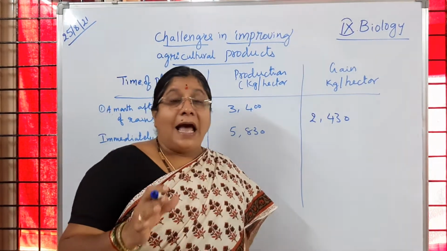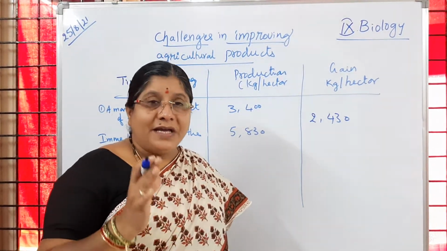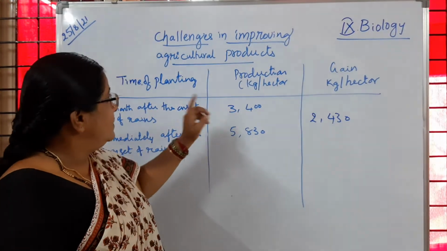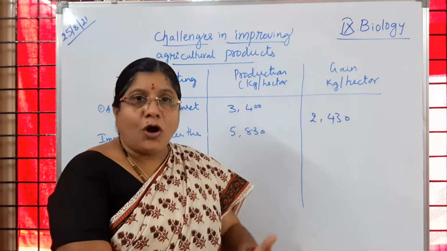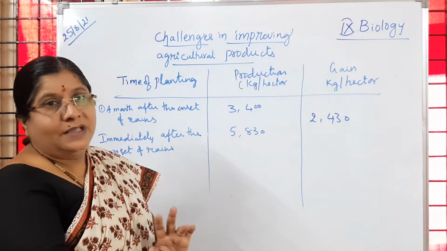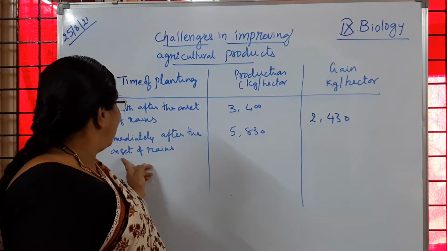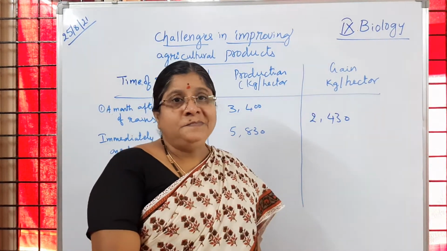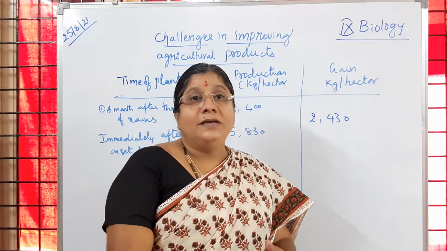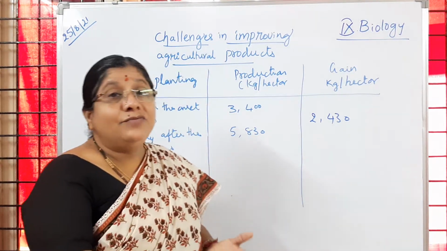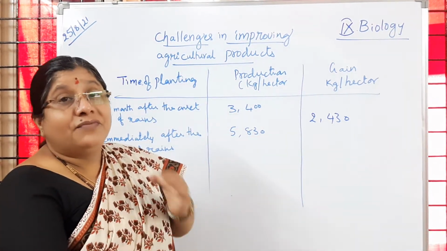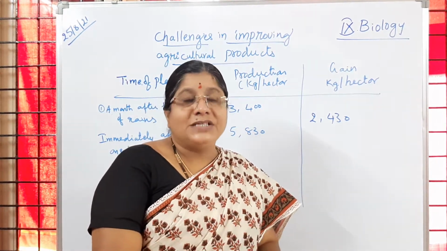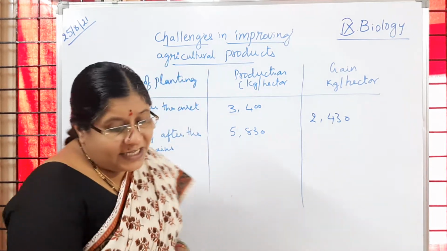As you know, availability of water is very important for the growing of crops. So growing of crops must be started in the rainy season. Have you followed, children? Immediately after the onset of rains, in the month of June, July, the growing of crops must be started. Otherwise we are going to observe less yield, because availability of water is going to decrease. Why? Because in rainy season we observe more rains. Have you followed?